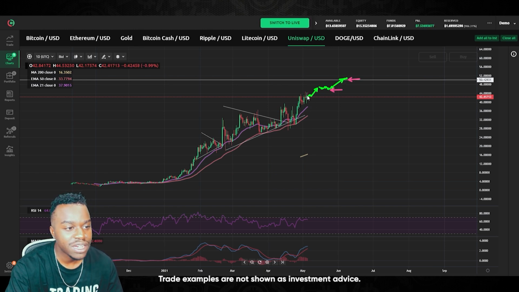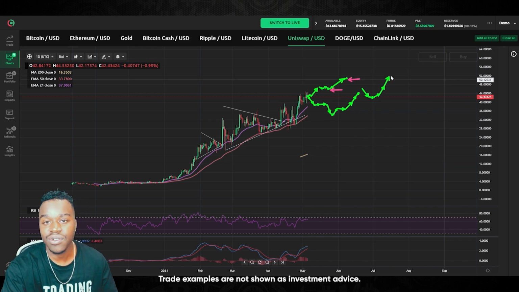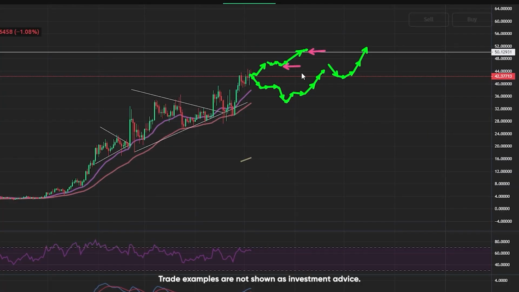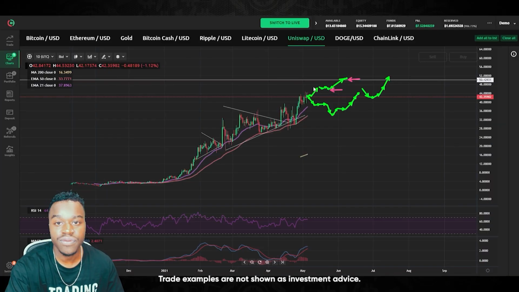Or we could have a bigger correction for Uniswap and go test some of these supports at the 21 and possibly even the 50-day moving average, find a bottom there, and then continue the uptrend towards the upside and cup and handle with a breakout happening later on. But as of right now, I'm looking at that $45 and $50 target levels to hit sometime in May if the price does stay in this nice trend that it has been on now so far this year.